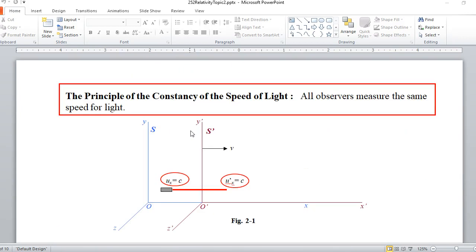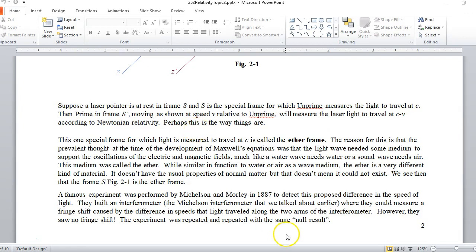There was a famous experiment done by Michelson and Morley in 1887, where Michelson built the Michelson interferometer that we talked about earlier in class. They were looking for a fringe shift because you have two perpendicular arms in your interferometer. As you rotate the interferometer, you should be changing the speed of light, because the relative direction of the light is changing with respect to the ether. So they looked for this fringe shift. They did not see it.